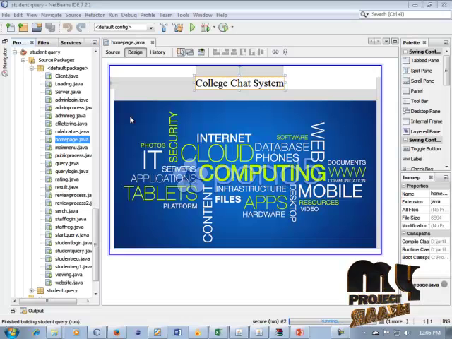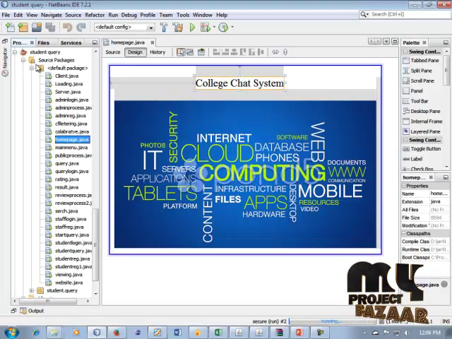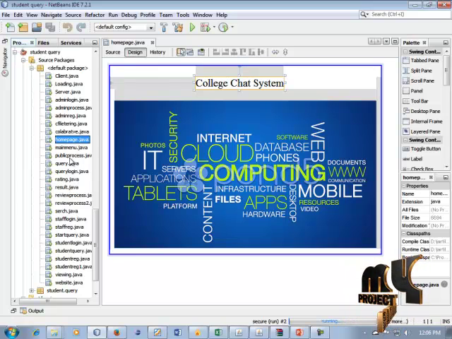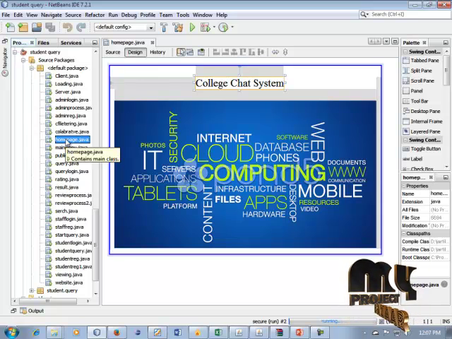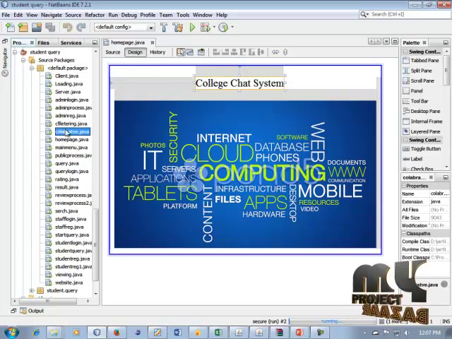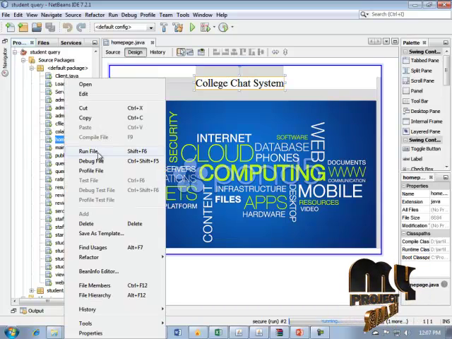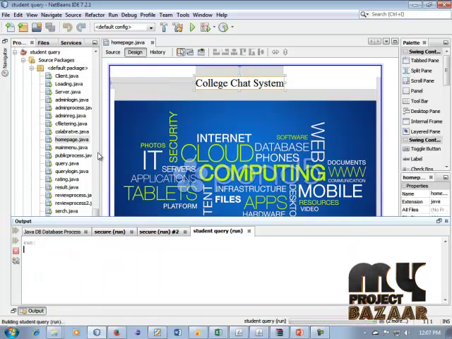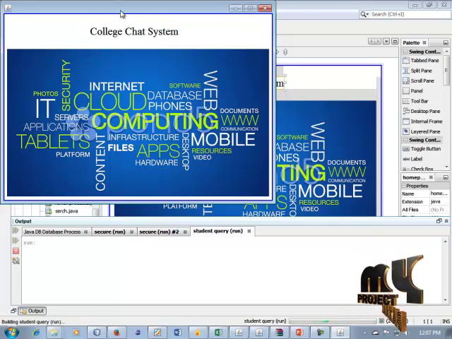Okay, it is our project, student query college chat system. So it is on our home page. Click on this home page, right click this button and click Run File. In our project, the home page runs. It is our project, college chat system.